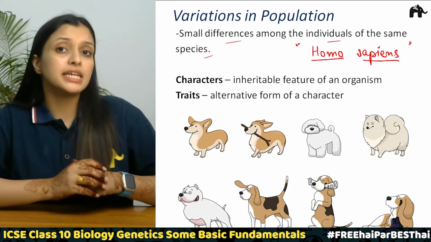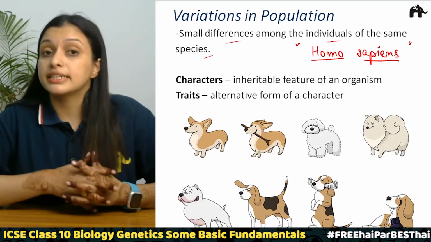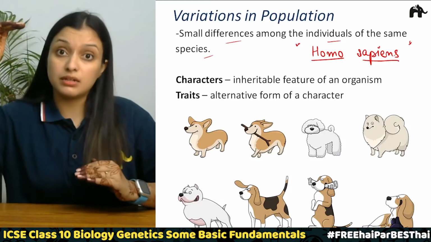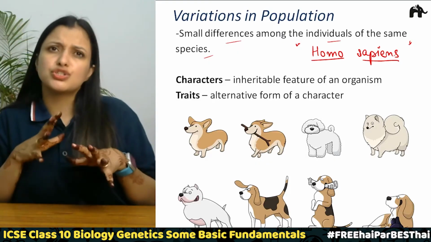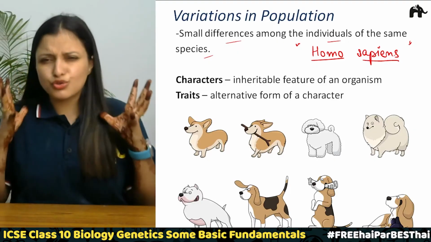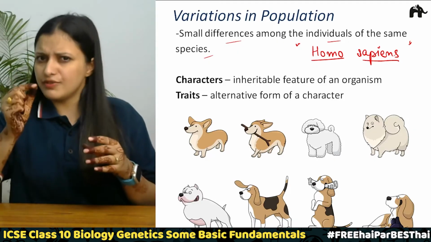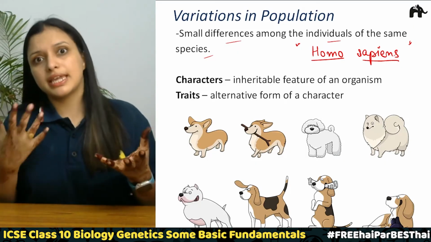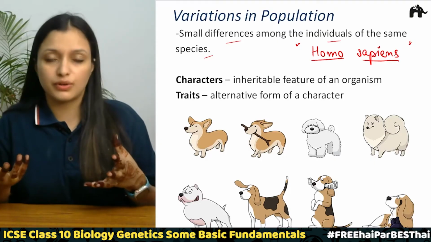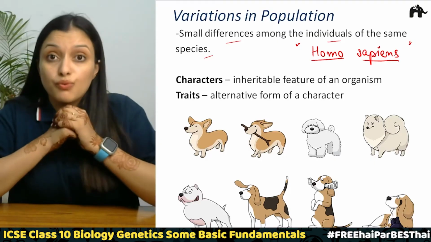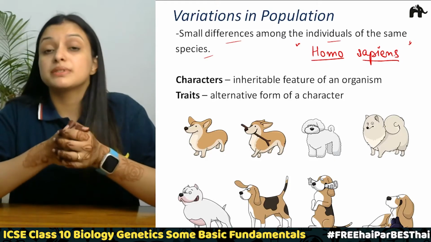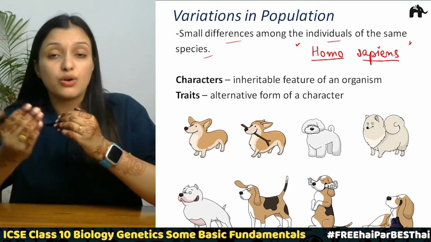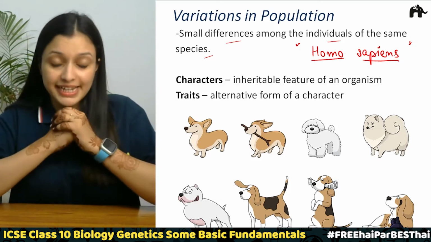The same is the case with other animals. Say in the case of a dog, we have seen certain dogs which are very small, and very tall ones, which have so much hair on their body, and others which have very small hair growth, right? So there are different kinds of dogs. The same is the case with cats, the same is the case with other organisms, correct? So how is this possible? This is possible because of those small variations which come along with the passing of the characters, right?